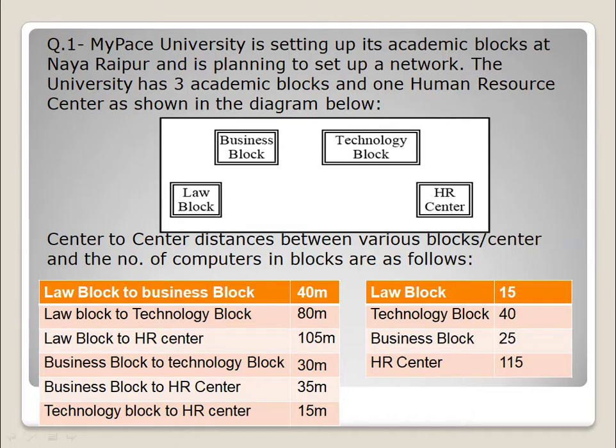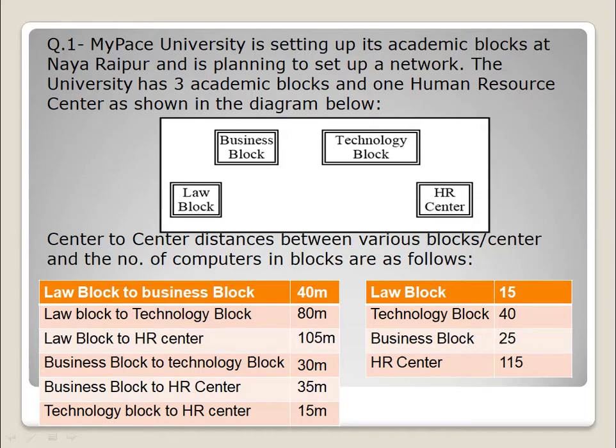You must be given a situation, a write up about that situation, the name of the university or the network that is to be set up. Then you will be given a diagram of the blocks that are to be connected, followed by two tables.